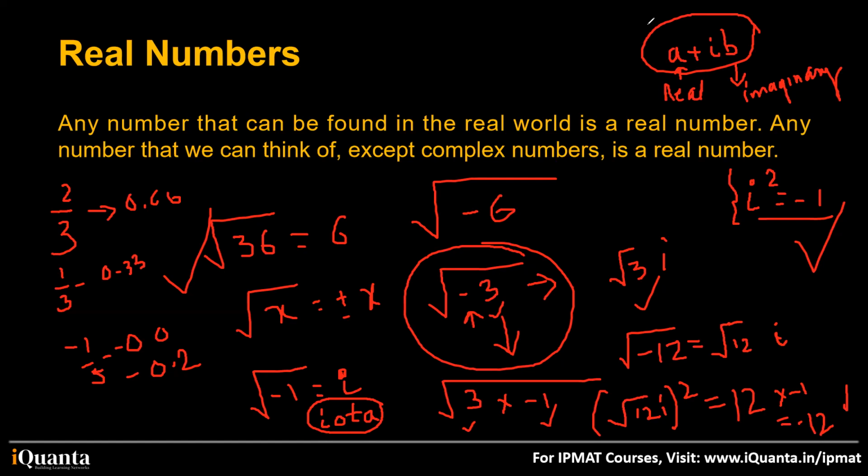throughout your class 11, 12, 8, 9, 10, wherever you've studied mathematics, I don't think you have seen anything like a plus iota b, right? We encountered this in 11, 12 maybe, yes, but not till 10, right? The only reason is it is really complex because it has a real part and an imaginary part. We usually don't face this. Even in engineering or whatever you'll be pursuing in future, you'll rarely see complex numbers unless you take mathematics as a subject for your graduation. You will not be seeing.